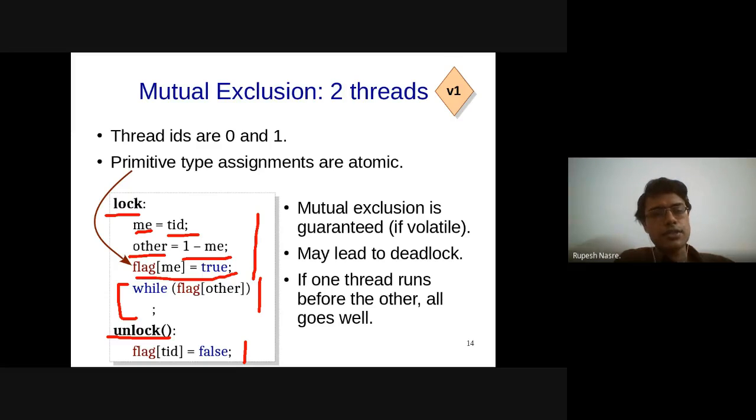In the previous case, I set my flag to 1 and go ahead, but that should not be done, because then both the threads can individually decide and they will go ahead. There won't be any mutual exclusion. Now I am giving you an opportunity to go first. Only when you say that you are done, at that time I am going to go ahead. So this ensures mutual exclusion, but this doesn't guarantee deadlock freedom.